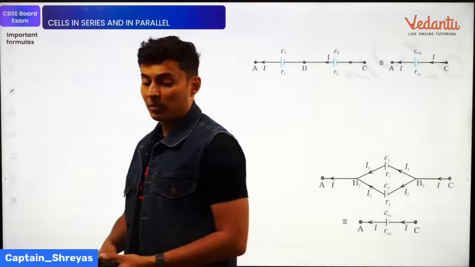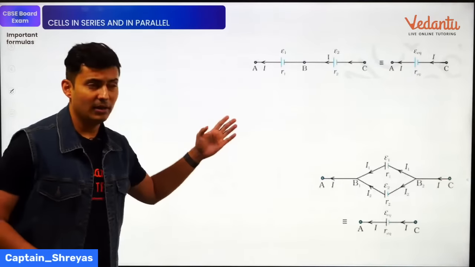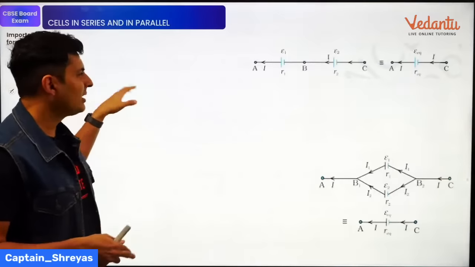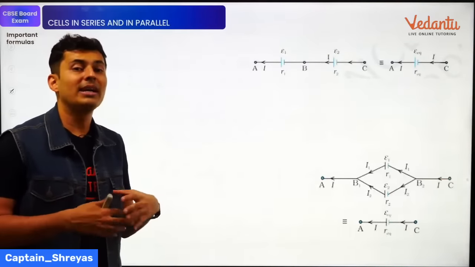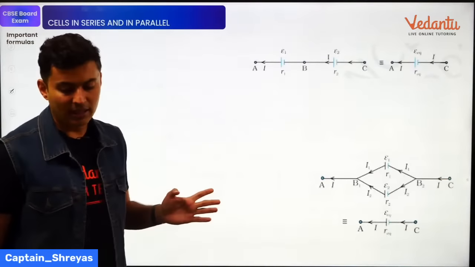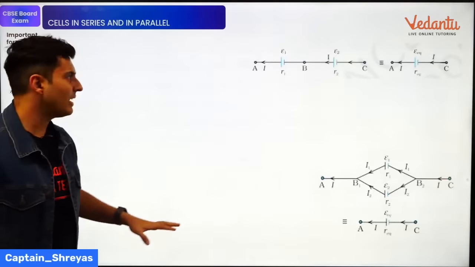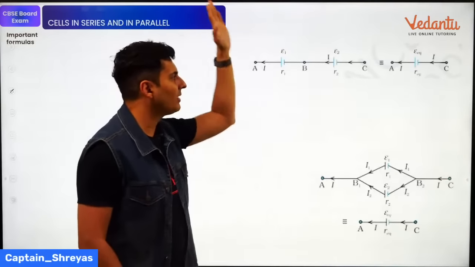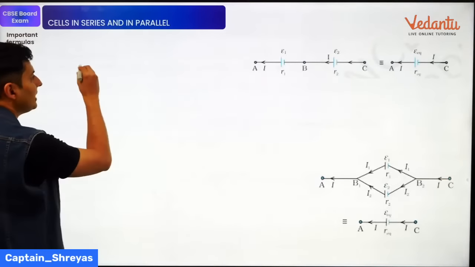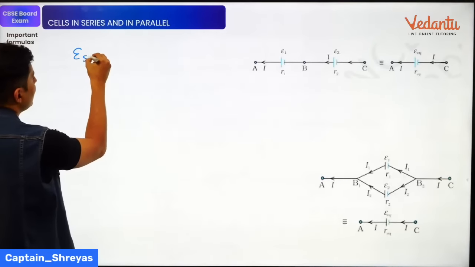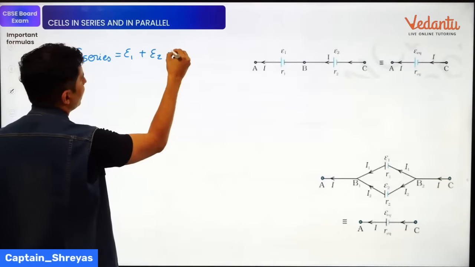You also have this formula for equivalent cells. I know most of it is deleted, but I'm just giving it to you just in case it is used in some formula, or maybe it comes as a case study. So if you talk about cells in series and parallel, if you have one cell after another cell after another cell, then the equivalent EMF in series will be just E1 plus E2 plus E3, and so on.